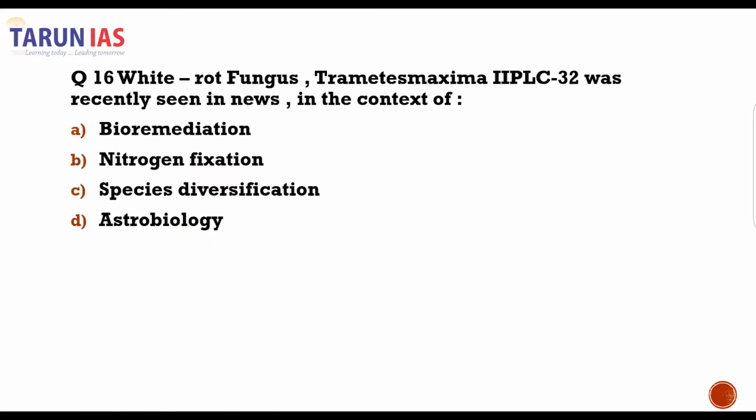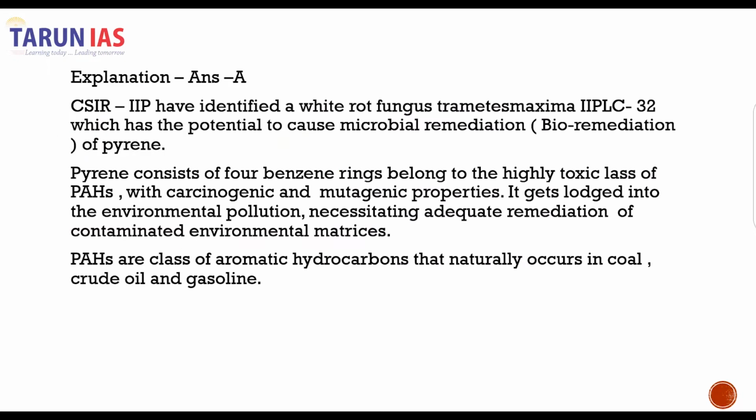The next question of the day is about the white rot fungus Trametes maxima IIPLC 32 that was seen in the news recently in the context of bioremediation, nitrogen fixation, species diversification or astrobiology. The correct answer is bioremediation. Now let's see the explanation. CSIR-IAP has identified this white rot fungus by the name Trametes maxima IIPLC 32, which has the potential to cause microbial remediation.